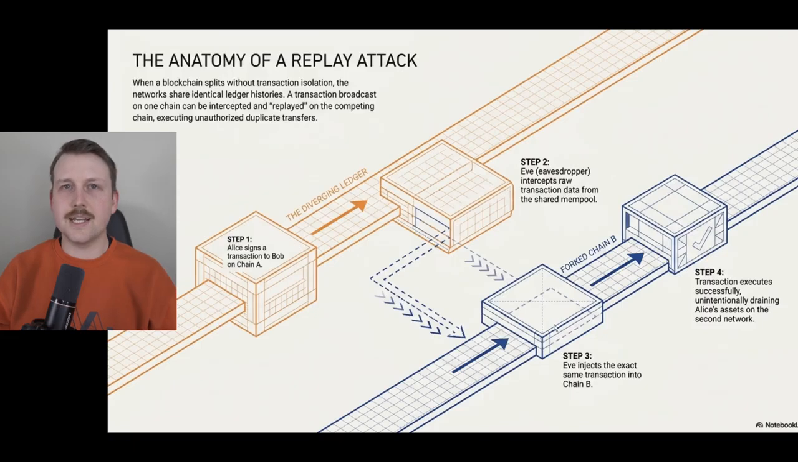And so this other chain has this same exact transaction, and the transaction executes successfully, unintentionally draining Alice's assets on the second network. So you spend on one, and somebody intercepts that and spends it on the other one as well, without you wanting to do that.